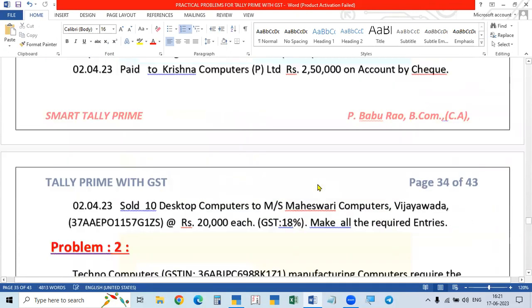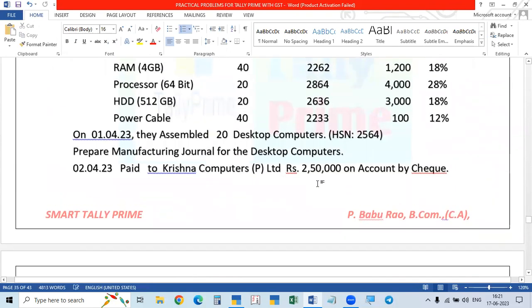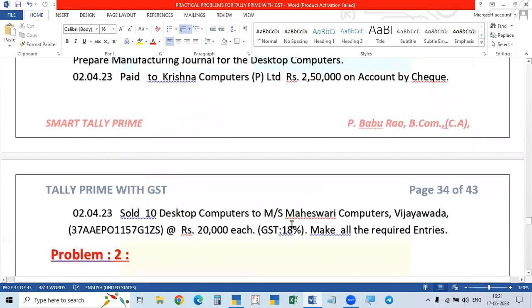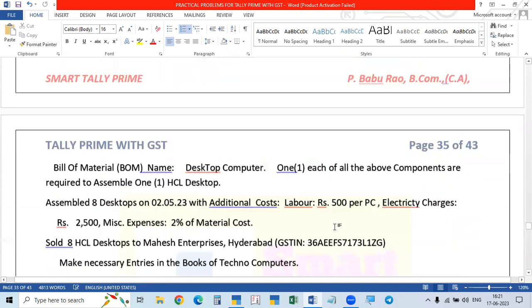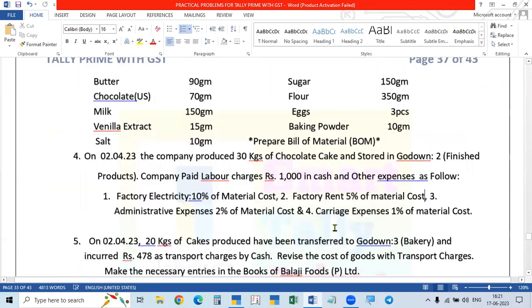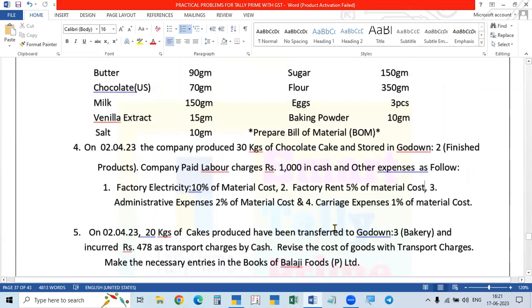In the number one problem, the previous problem, we paid 2,50,000 and we sold it. Okay, we sold that car. But here it is not sold. We did up to here, it's okay. So material is in, finished goods in Godown 2. But here, from Godown 2, out of the 30 kgs produced, 20 kgs of cake have been transferred to Godown 3, that is the bakery. Transferred to showroom or bakery, so we have to transfer them.